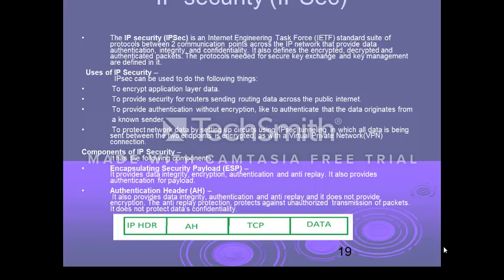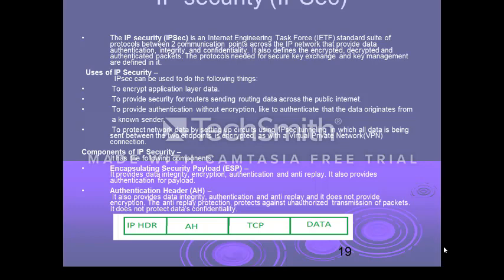The components of IPsec protocol are AH and ESP. When I say AH, I am talking about the authenticating header. ESP is encapsulating security payload. Both have two different purposes here.